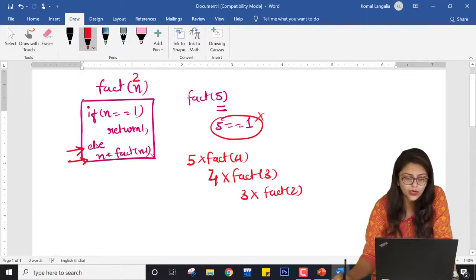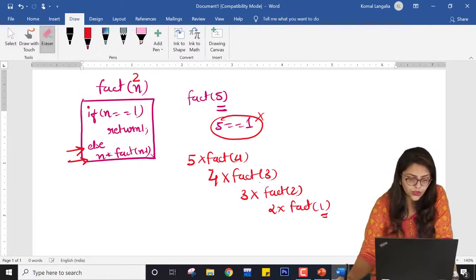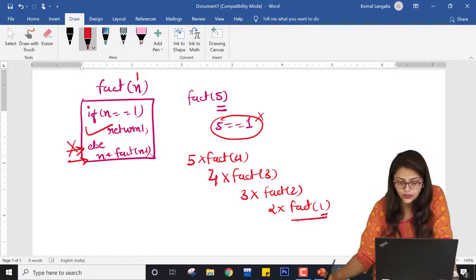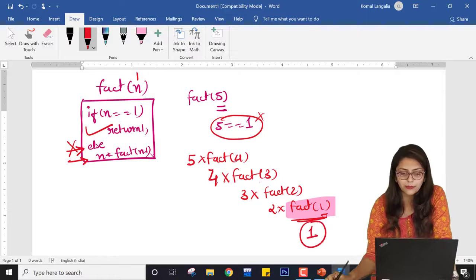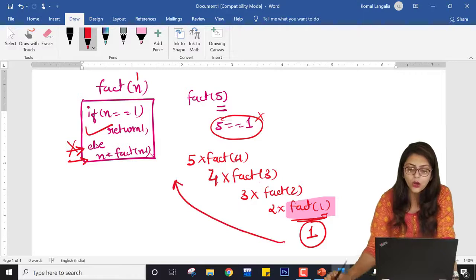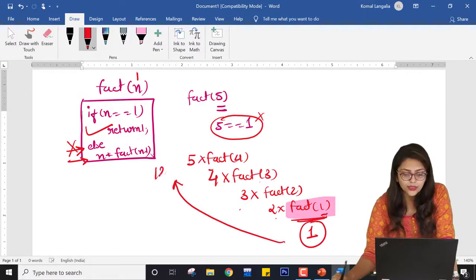So fact of 2 is being called, which is nothing but the else part. So it will return 2 into fact of 1. Now n becomes 1. So for this one, when n is 1, this condition is true. So it will not go to else, it will go to this, and here it will return 1. So now this becomes 1. Now it will multiply all of this. How? First 1 is multiplied with 2, then that answer is multiplied with 3, then 4 and then 5. So the answer returned is 120.